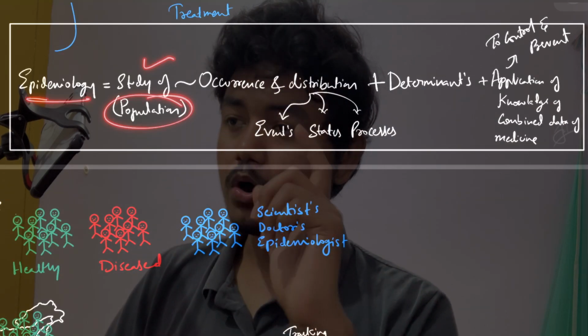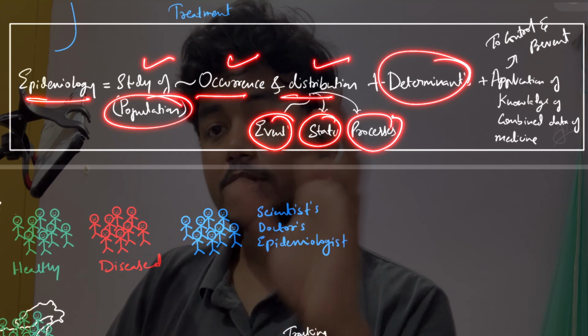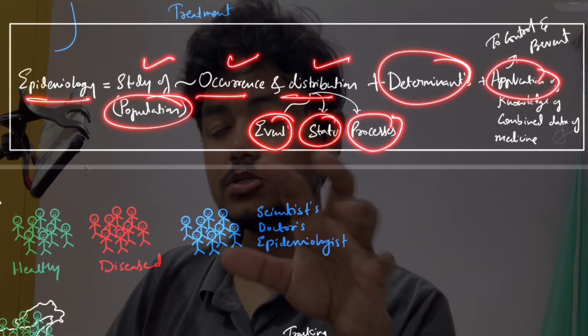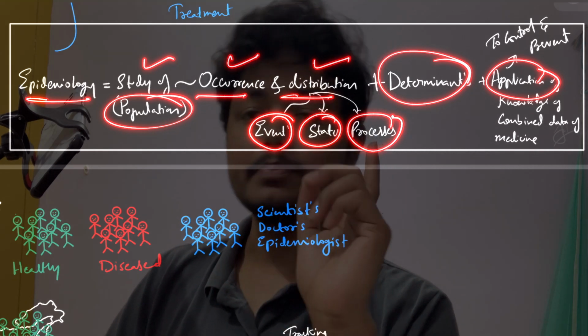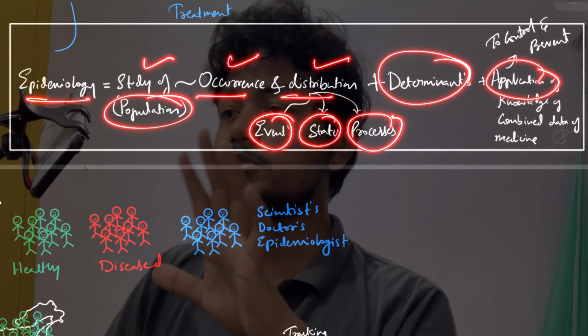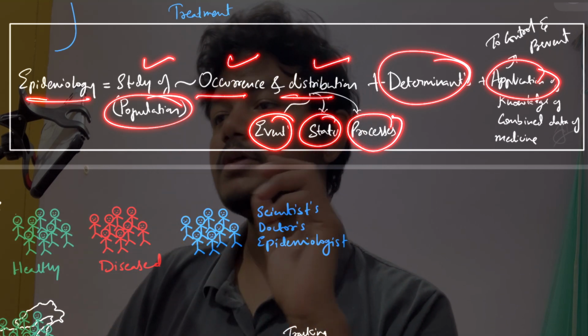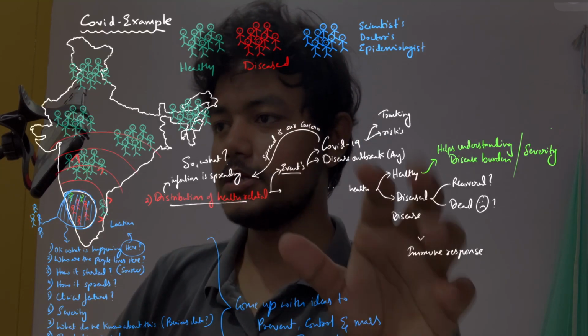So that's why epidemiology equals the study of occurrence and distribution plus determinants, along with the application part, application of the knowledge to prevent or control or treat. The main thing is to prevent so that it doesn't happen next time. So this is the entire summary of the definition. Let me just rearrange the stuff.